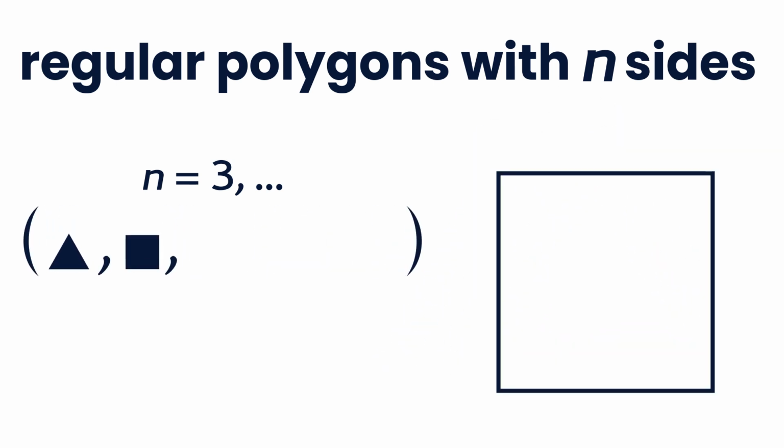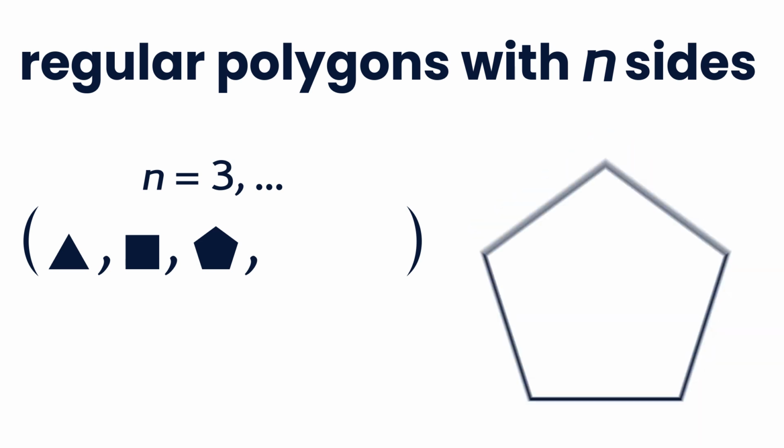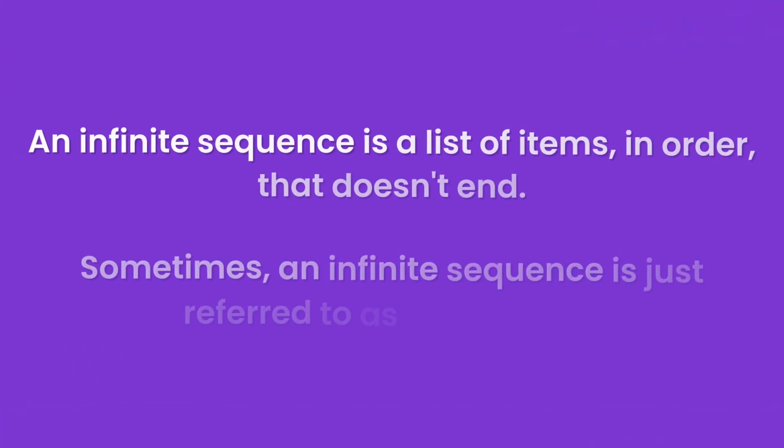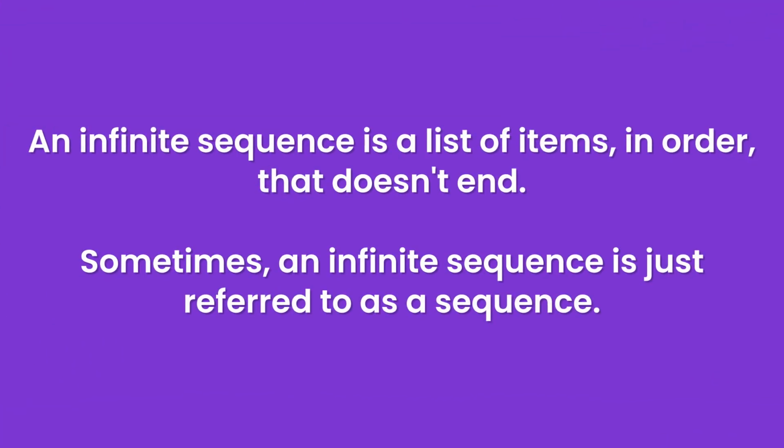The second element is the regular polygon with 4 sides, which is a square. You next have a regular pentagon, then a regular hexagon, and so on. This is an infinite sequence of shapes, as for any positive integer n greater than or equal to 3, there exists a regular polygon. An infinite sequence is a list of items in order that doesn't end. Sometimes an infinite sequence is just referred to as a sequence.